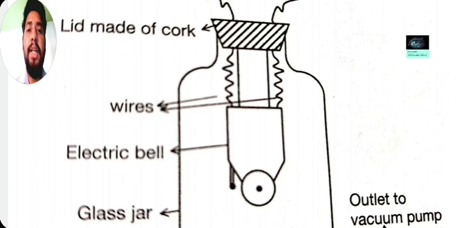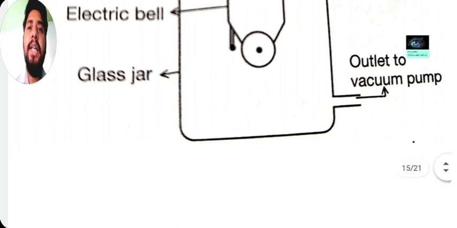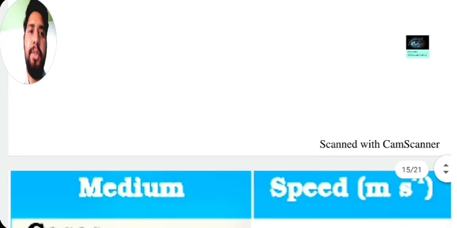Again we switch on the electric bell, but this time the person standing nearby, maybe your friend, or you can also stand, will not hear any kind of sound. This experiment proves that sound waves need a medium for their propagation.